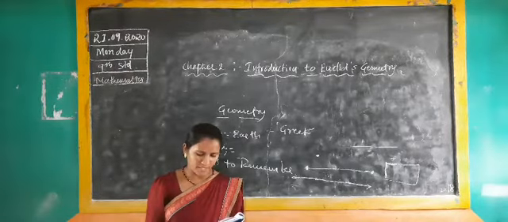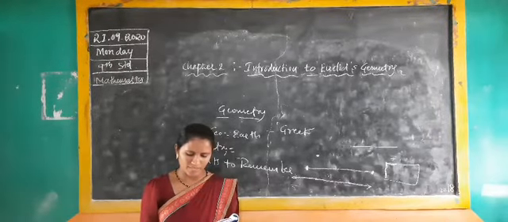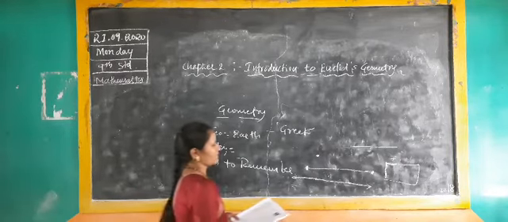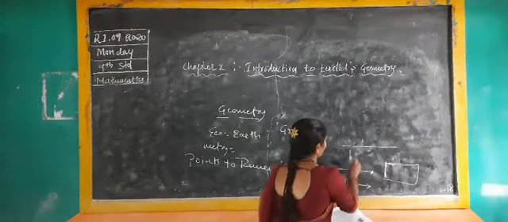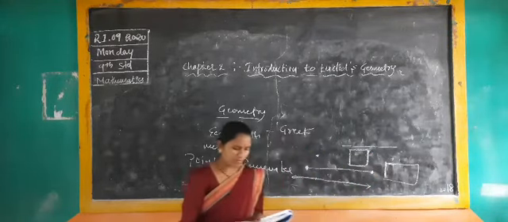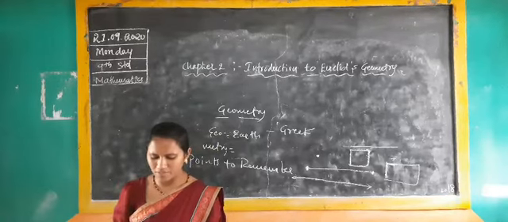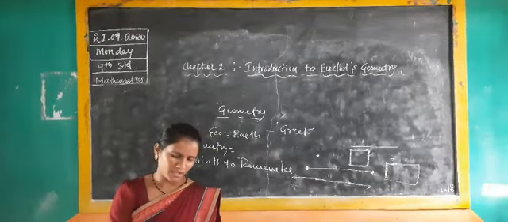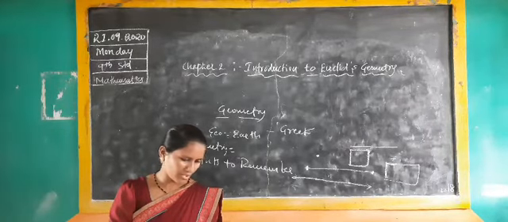Next point: a plane surface is a surface which lies evenly with the straight lines on itself. If you are drawing a plane surface, such as a rectangle or square, we are drawing it by using lines only. That is a total of 7 points in Euclid's definitions. Here you should write these 7 points. And next you have to see page number 32.